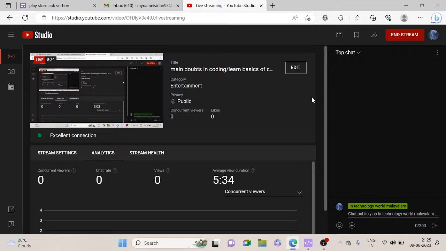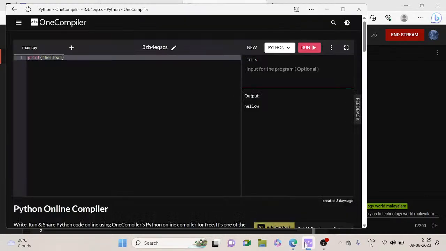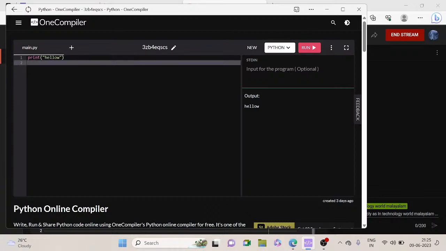I said it in the last class and the one before, so I'm saying it once more. Suppose we type some lines of code: print hello and then print 1 plus 2.